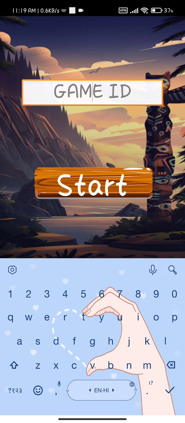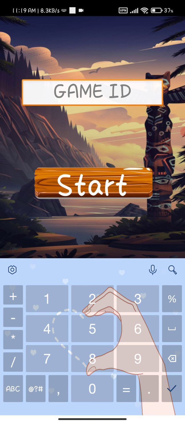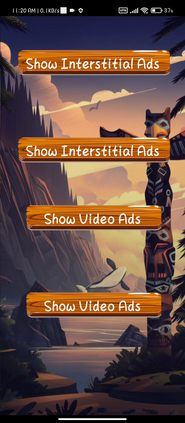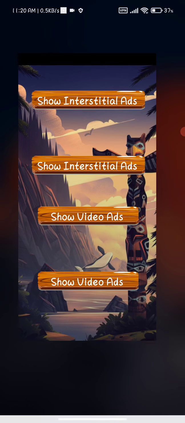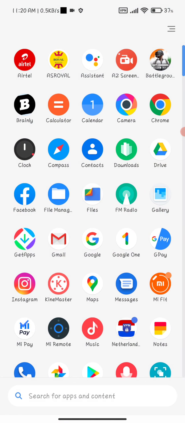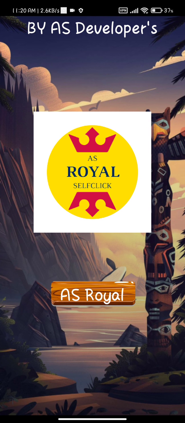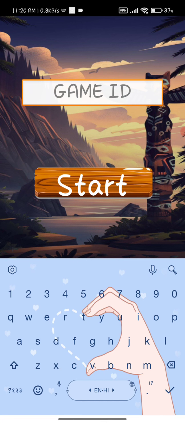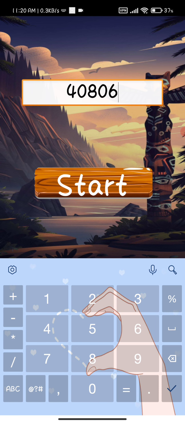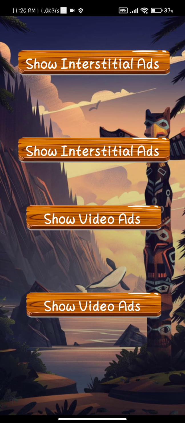So now let me paste my game ID. A040645. Now just start. Now we have to wait a few seconds for our ads to load. I think I put my game ID in wrong, let me reconnect it. Just open the application again, and I have to paste my game ID, 40800645. Now it's correct. Now start.